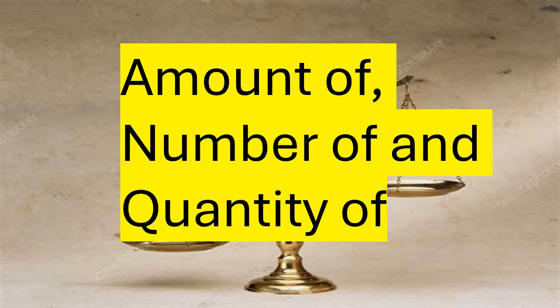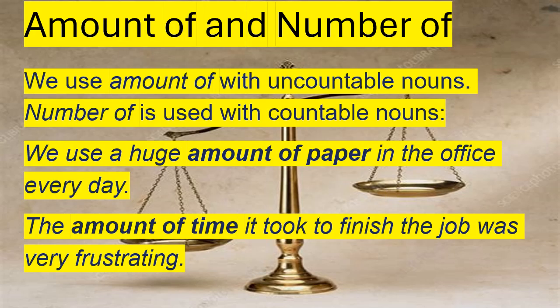And today we're going to look at the amount of, number of, and quantity of, and how to use them in sentences. So first we're going to look at amount of and number of. We use amount of with uncountable nouns. Number of is used with countable nouns.